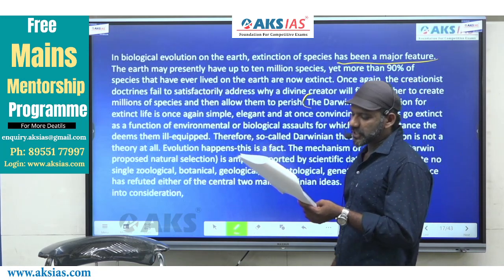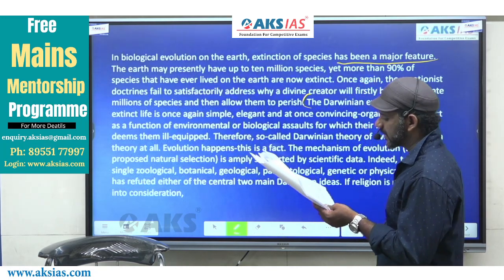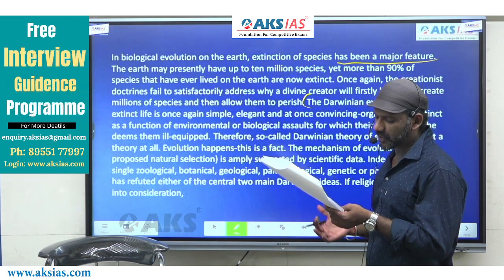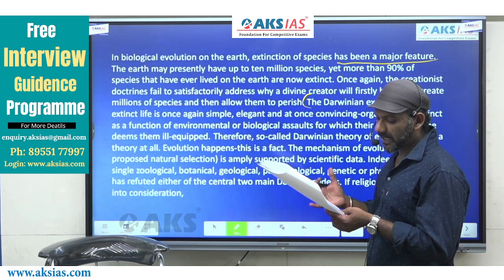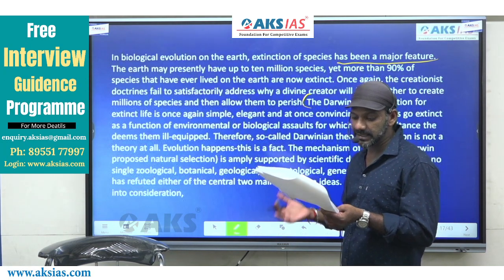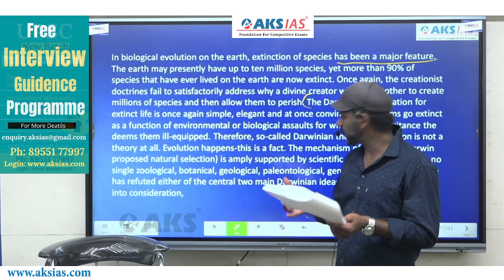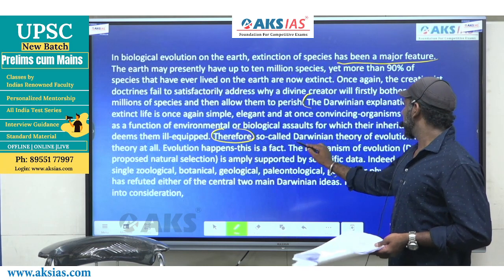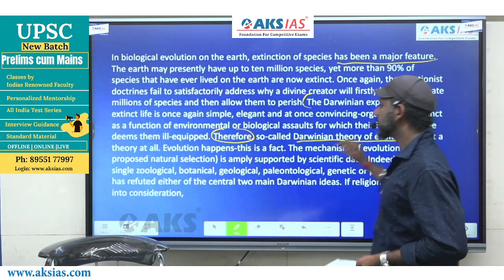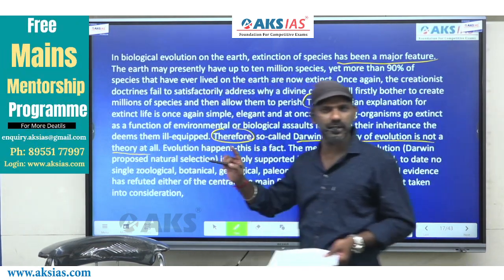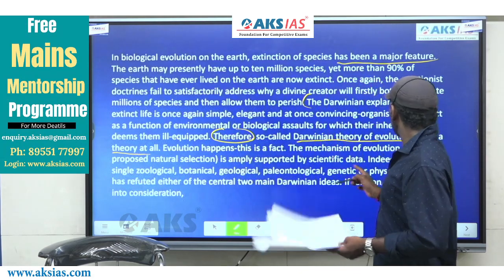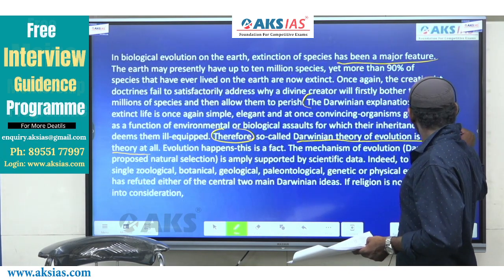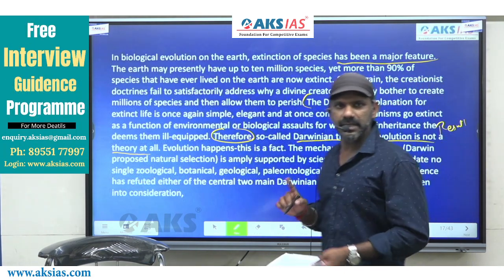The Darwinian explanation for extinct life is once again simple, elegant, and once convincing. Organisms go extinct as a function of environmental or biological assaults for which the inheritance deems them ill-equipped. Therefore, so-called Darwinian theory of evolution is not at all a theory at all. Darwinian theory of evolution is not at all a theory at all, is the result as per the question. Right? It is a statement given in the question.